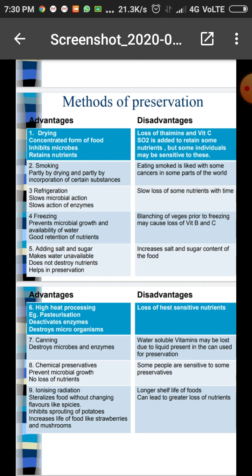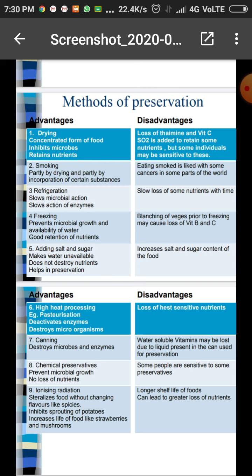So advantages, first you have drying. It is a concentrated form of food, inhibits microbes and retains the nutrients. Disadvantages: loss of thiamine and vitamin C. Sulfur dioxide is added to retain some nutrients, but some individuals may be sensitive to sulfur dioxide.